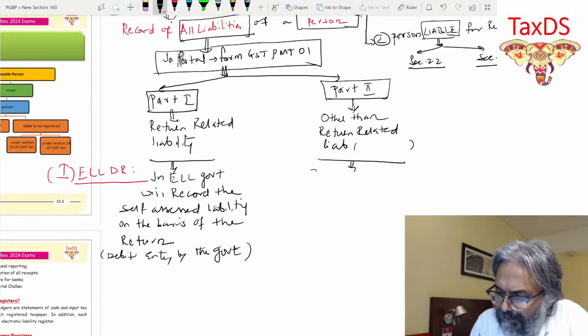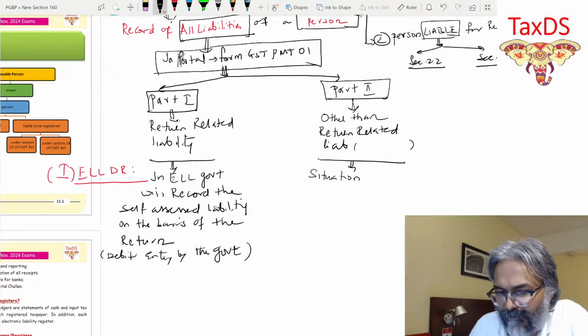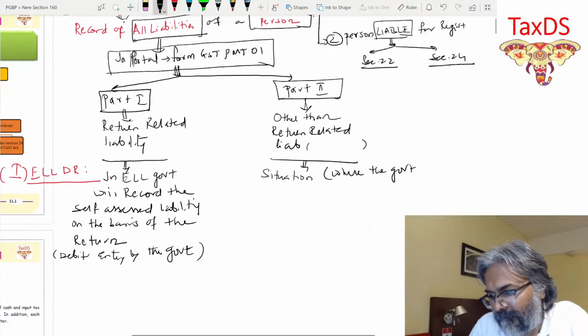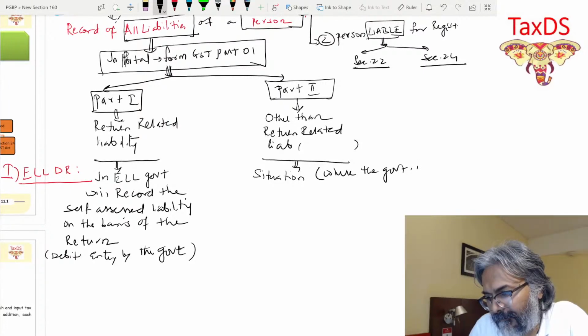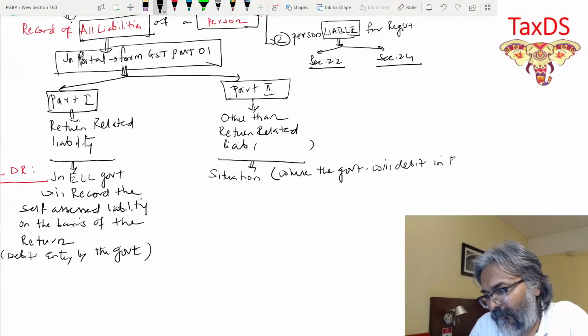So what are the situations? I already gave you the example where the liability is created outside the return. Which are the situations where the government will debit in ELL?